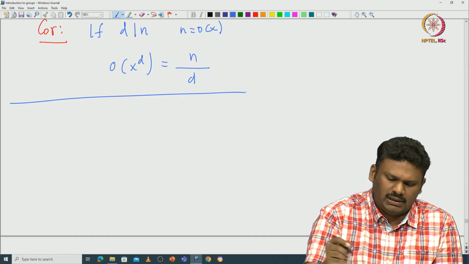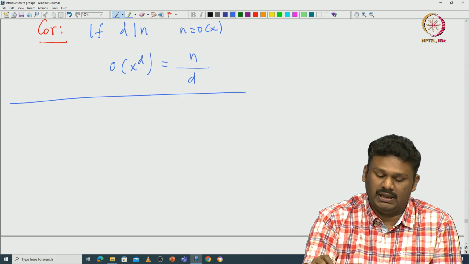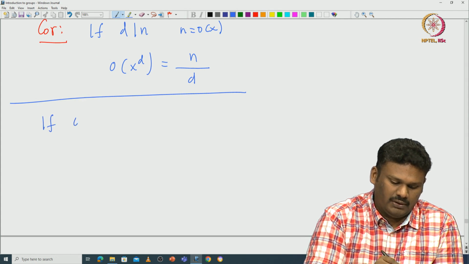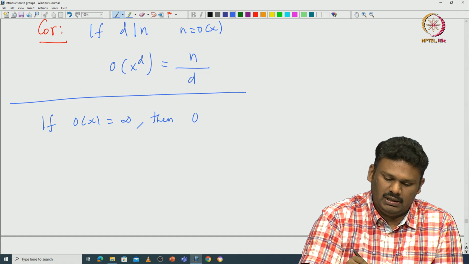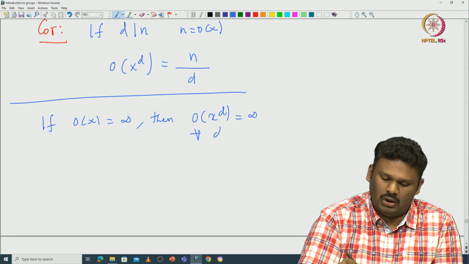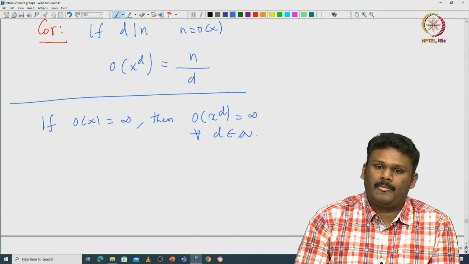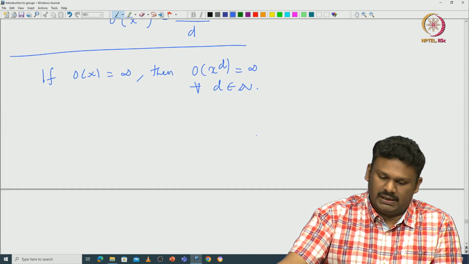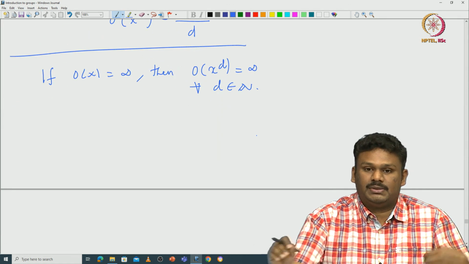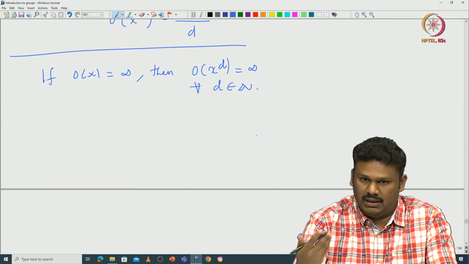Now let us look at what happens if the order of x is infinite. If the order of x equals infinity, then it is not hard to see that the order of x to the power d must be infinity for all d in the natural numbers. Why is it the case? Because the order of x to the power d is either finite or infinite.